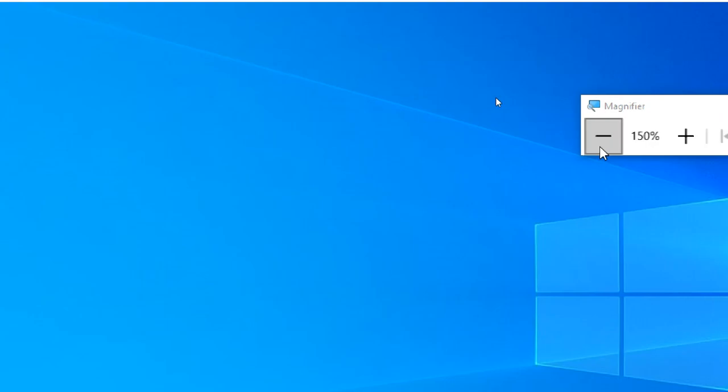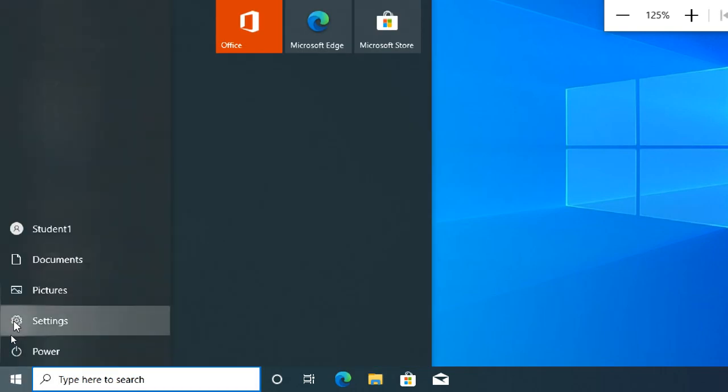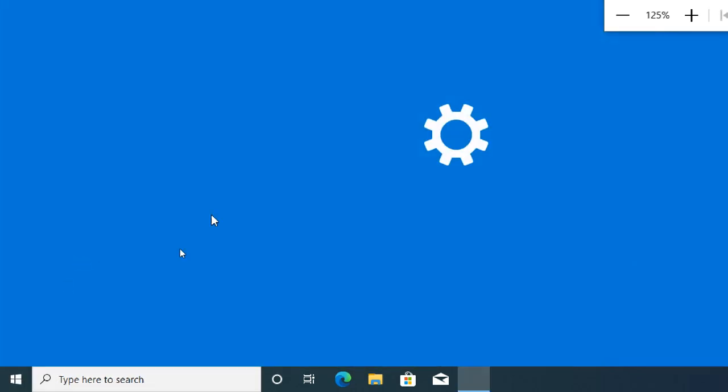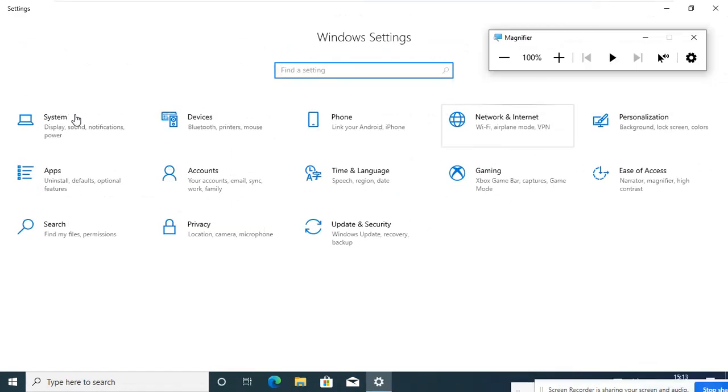So it's my virtual machine. It is running. It's not going to sleep. Okay. So first of all, I'm going to settings here. This is settings. Okay. A lot of things are there. Very important thing is the first one, system. The last one is update and security. These two are very important.